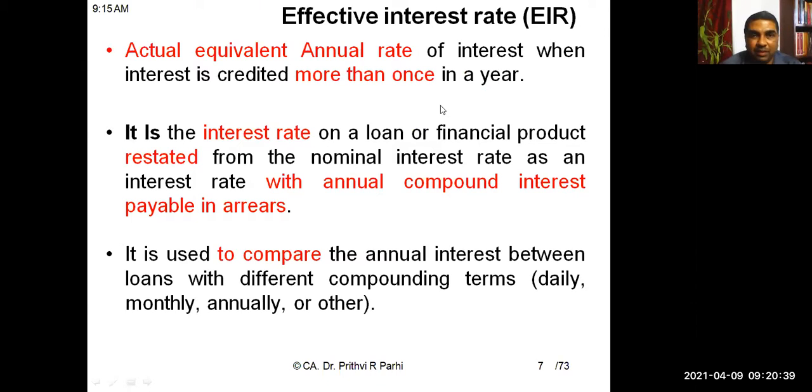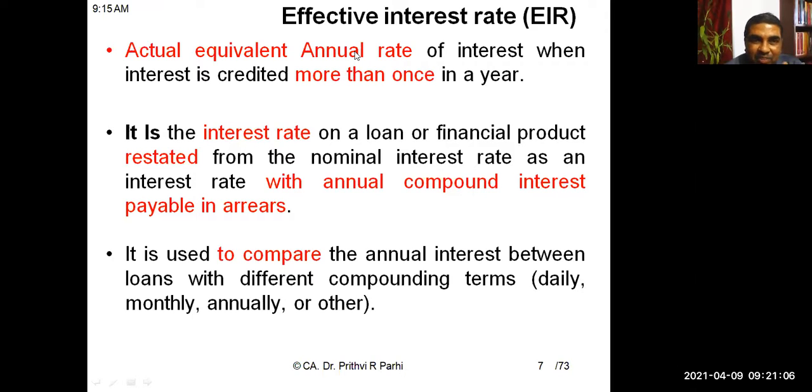Now then the concept comes. What is this effective interest rate, or EIR? EIR is the actual equivalent annual rate of interest when interest is credited more than once in a year. Suppose interest is credited on a yearly basis, quarterly basis, monthly basis. We need to find out what is the actual equivalent annual rate so that it can be compared.